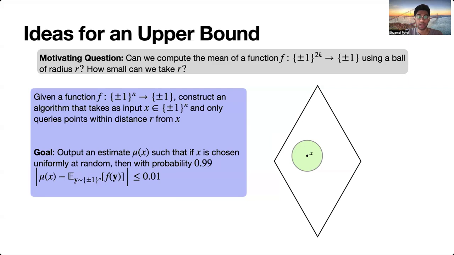And maybe the question is, how small can we take r? So, just to formalize this a little bit, given a function f, we want to construct an algorithm that takes as input this point x, queries points in a ball around x of radius r, and outputs some number mu of x, and we want it to be the case that mu of x is close to the mean of the function over the whole cube. And there can be some errors. Some x's you pick may be bad. We want it to be the case that most x's are good. So like with 99% probability over the randomness of x that's chosen, we succeed in outputting a good estimate.